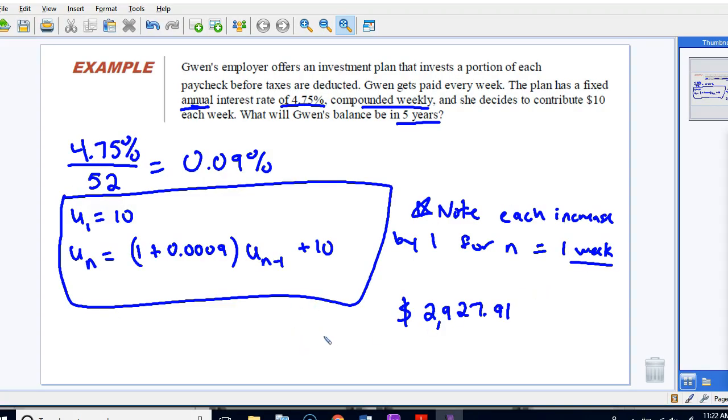So a very good hint for you, if you get a job, as soon as you do get a job, you should invest some money because it will be returns for you big time when you get older. All right, so good luck.